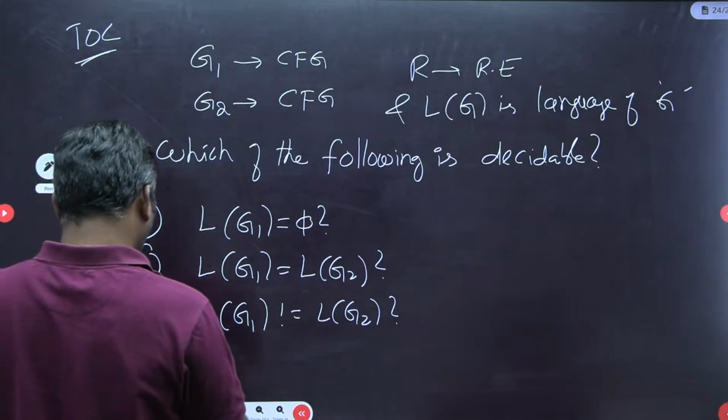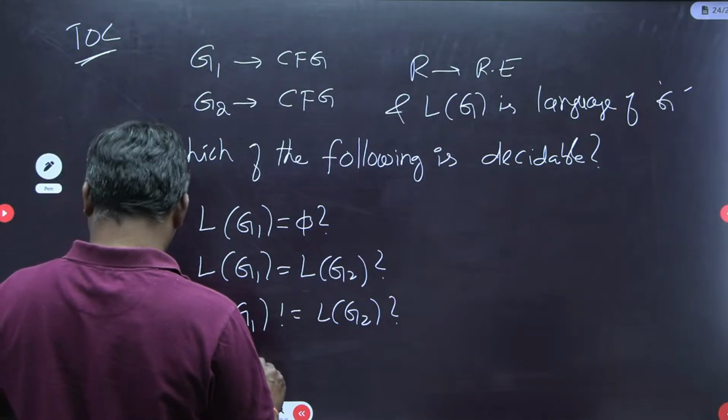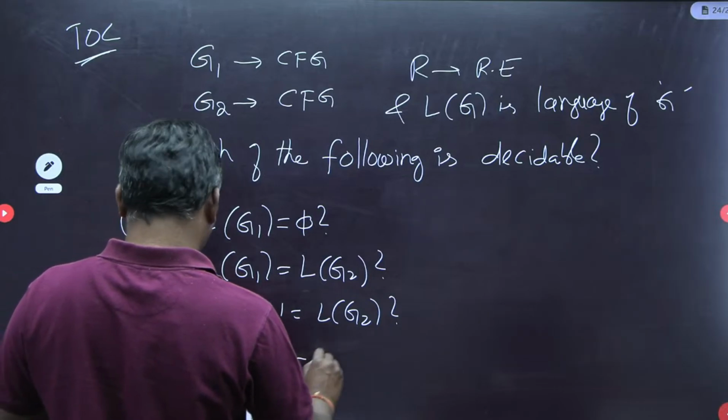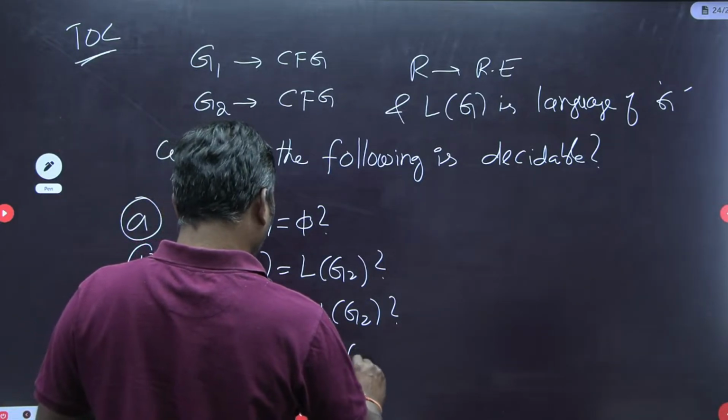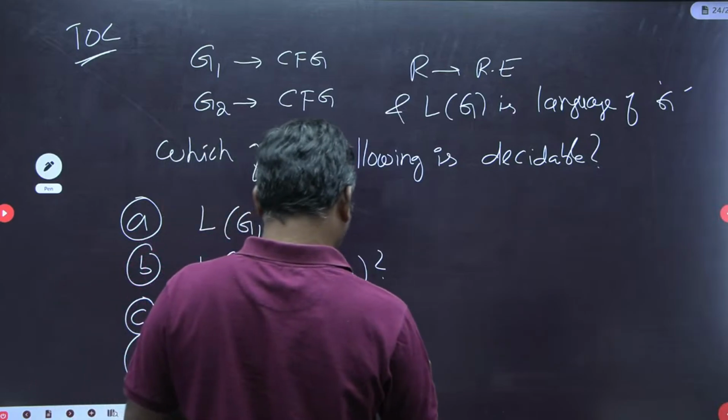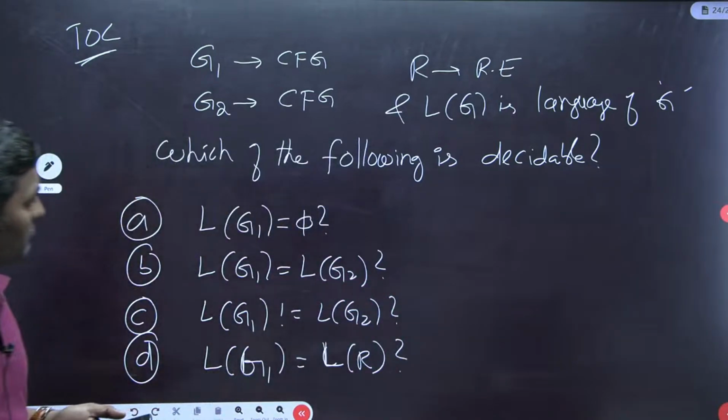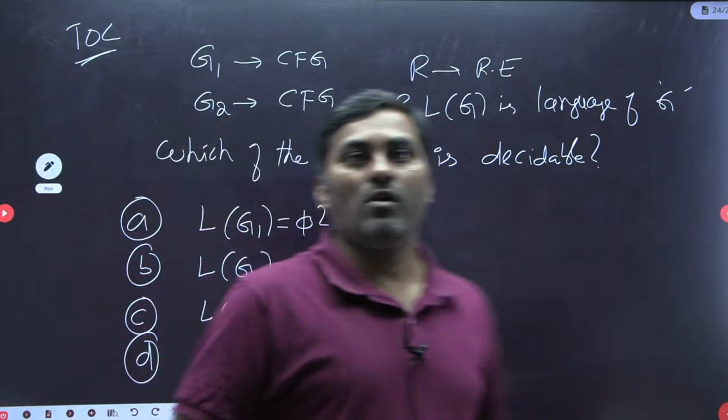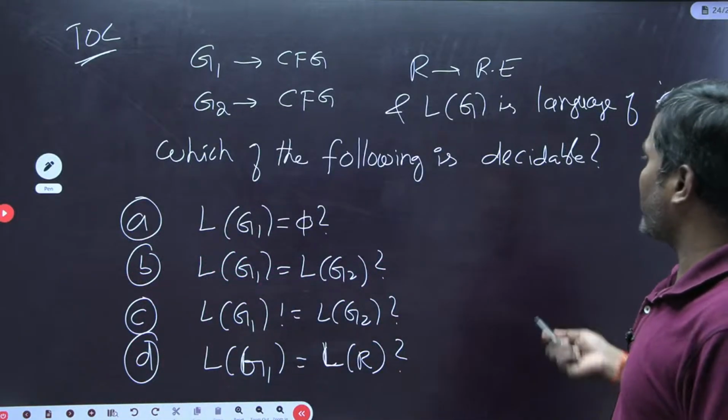Option D: language of G1 is equal to the language of the regular expression R. Options are given. Which of the following is decidable?